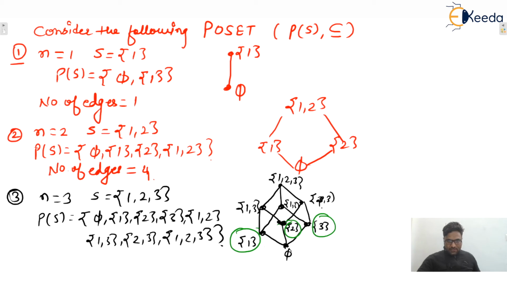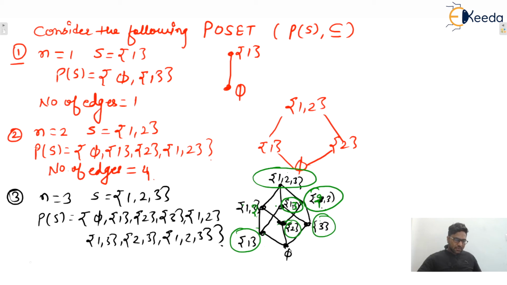Similarly, 1 and 2 will be subsets of 1 comma 2. This is 1 comma 2. And second, 1 and 3 will be subsets of 1 comma 3. This is 1 comma 3. And here 2 and 3 will be subsets of 2 comma 3. This is 2 comma 3. And 1 comma 2, 1 comma 3, 2 comma 3, all these will be subsets of 1 comma 2 comma 3, isn't it? So that will be the Hasse diagram of the following power set.